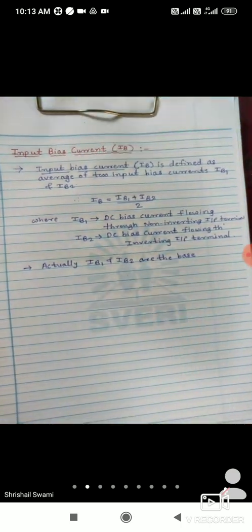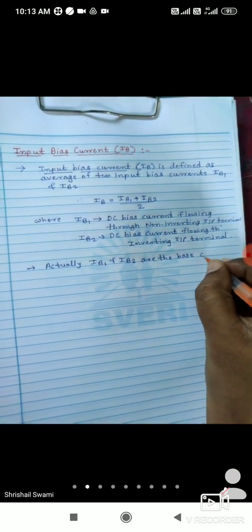In case of a transistor it is in microampere, while in case of an op amp it is in nanoampere or picoampere. So IB1 and IB2 are the base currents of two transistors in the input stage of the op amp.